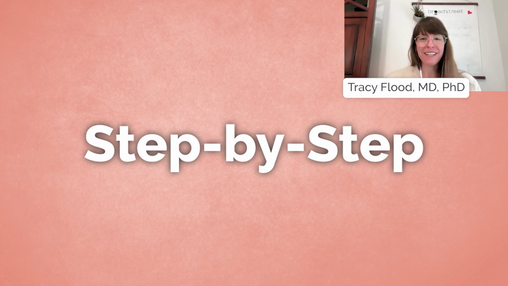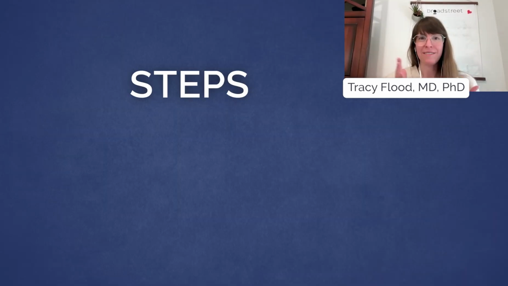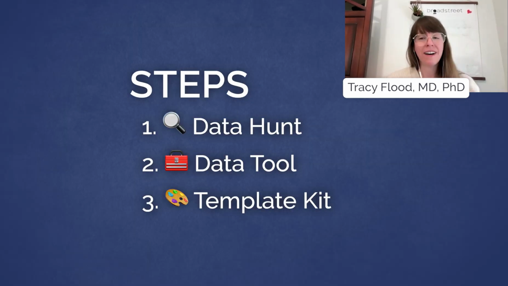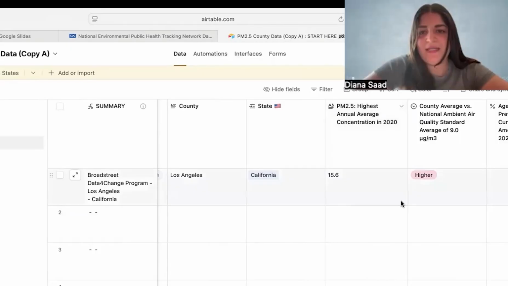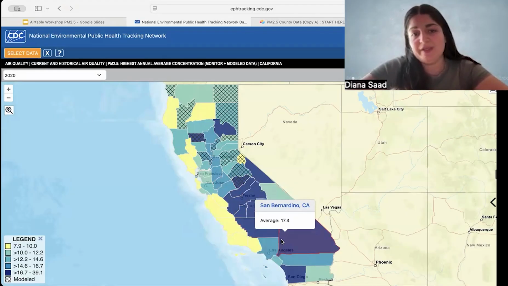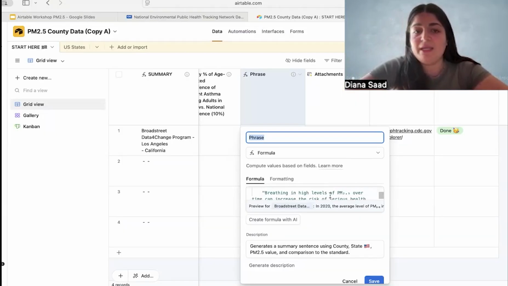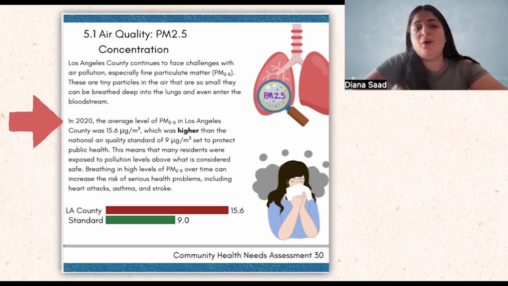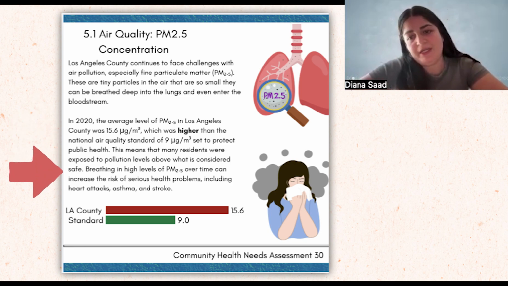Now we're going to be moving into the step-by-step. We'll be learning how to explore and find the data and then to create the portfolio project. We provide the templates for those portfolio projects. Today, just to recap, we'll be learning how to use Airtable. You will find county-level, local data on air quality, and be able to insert that data into a record on Airtable, turning one PM2.5 data point into a story.